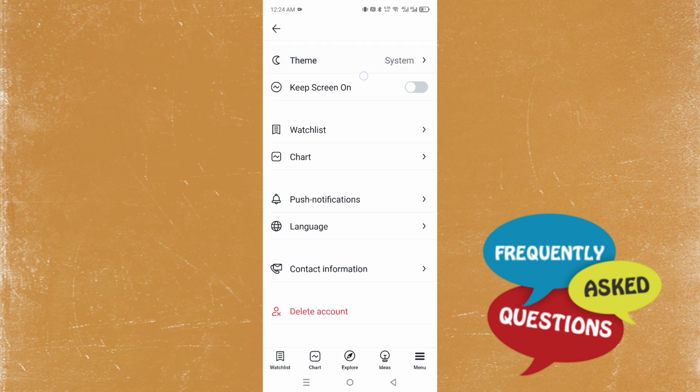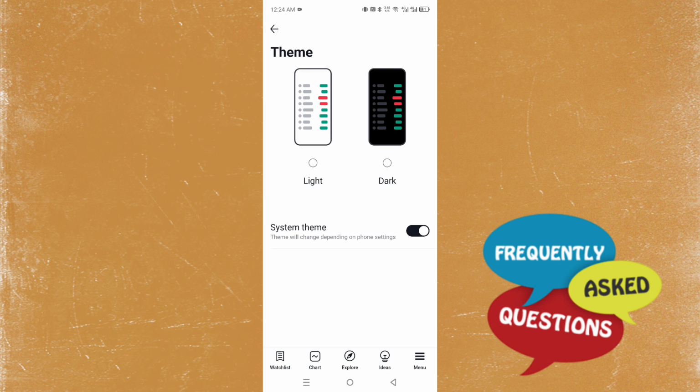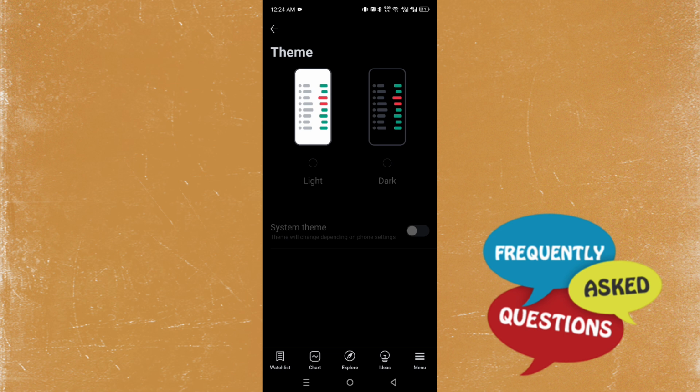And you'll see this option right here at the top that says theme. So I'm going to click on this and you can change this from either the light theme to dark theme or the system theme, okay? So I'm going to click on dark theme and it is going to switch to dark mode.